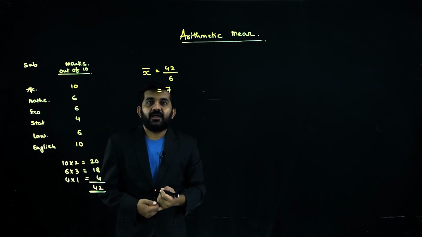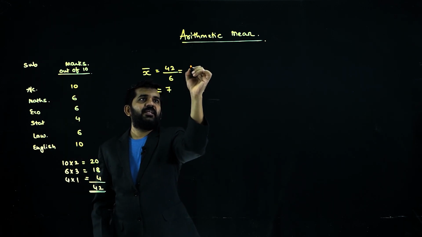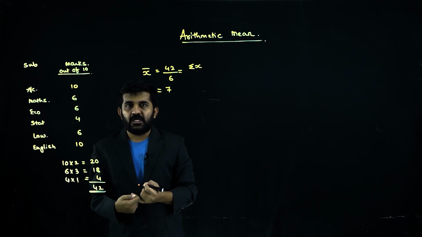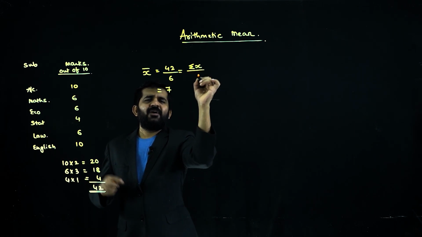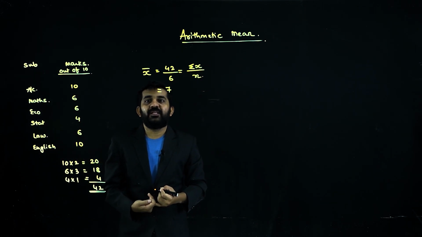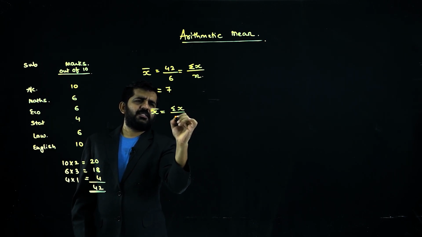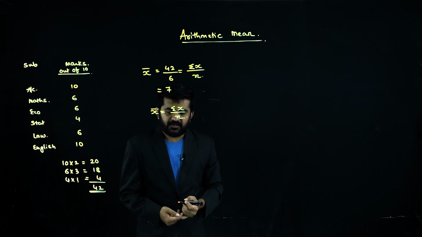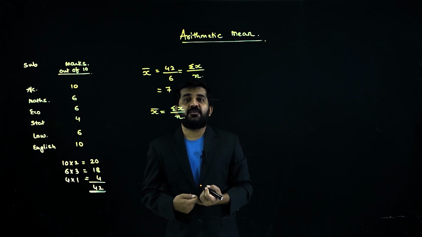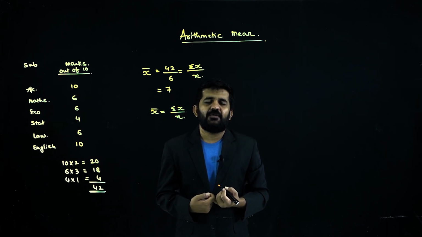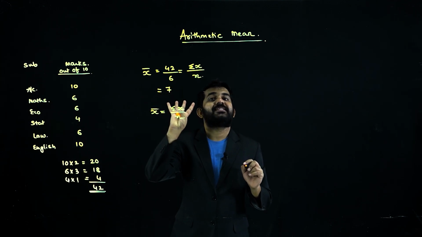What is my x bar? It is 7. Let us convert it into a formula. What is 42? Summation of all the variables, sigma x, divided by the number of variables. This becomes my first formula for x bar: sigma x upon n. Now, sir, is there a different formula if there is a frequency distribution? The answer is yes. The formula is different, but believe me, the idea is the same.